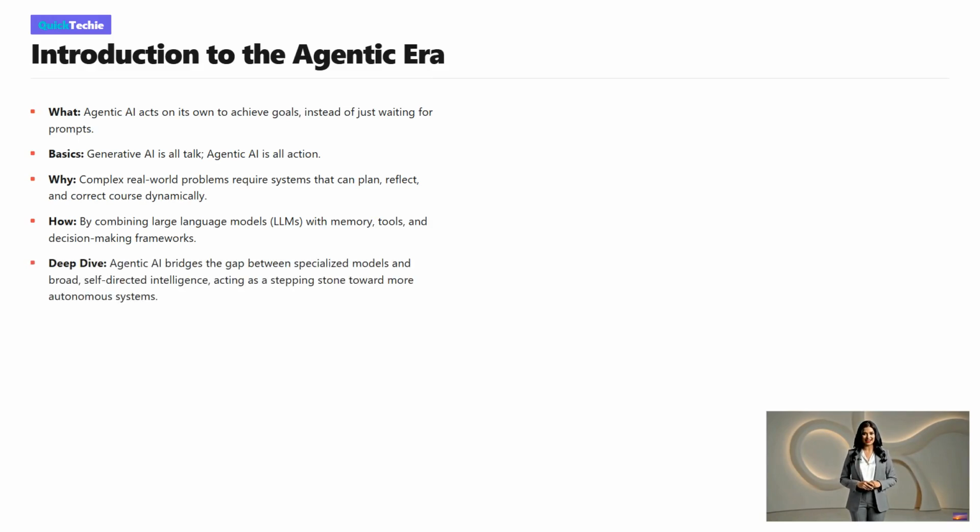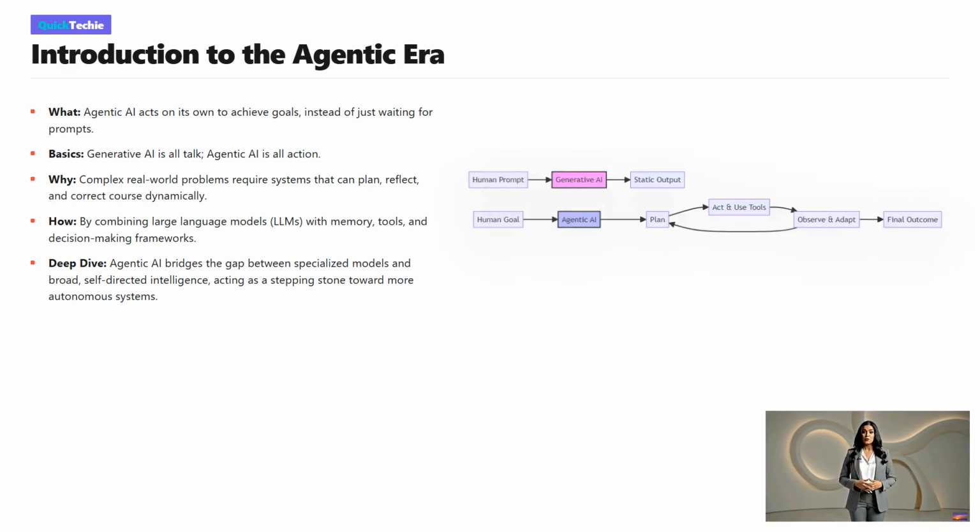Traditional generative AI is highly reactive. It waits for your prompt, generates text or an image, and stops. You can think of Gen AI as being all talk. Agentic AI, however, is all action. It doesn't just respond, it decides what steps to take, makes plans, and changes its approach if something fails. We are shifting from systems that require micromanagement at every step to systems where we simply define an outcome and let the AI determine the path. This represents a monumental leap in software evolution.